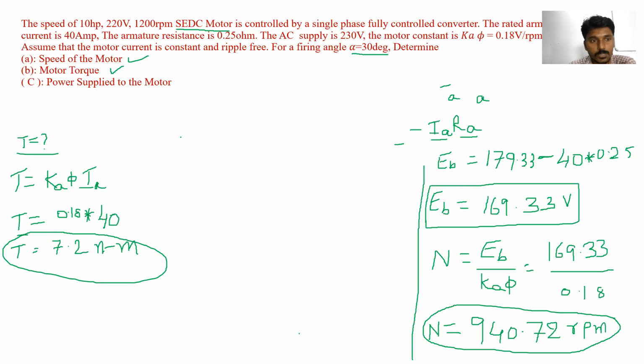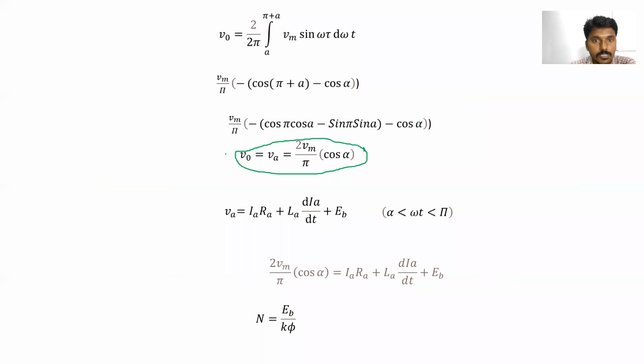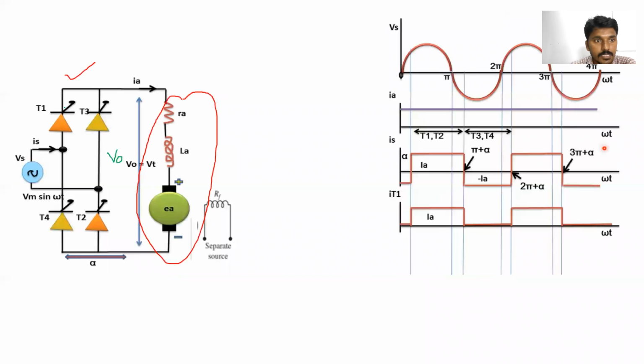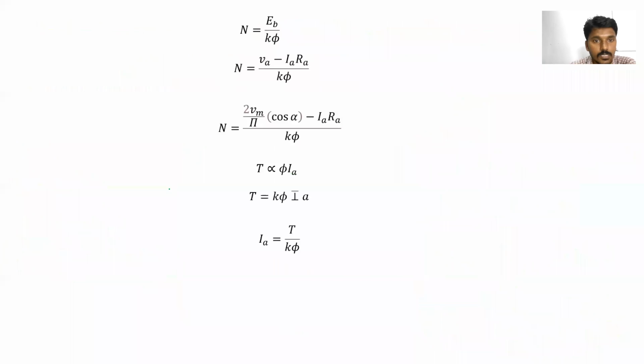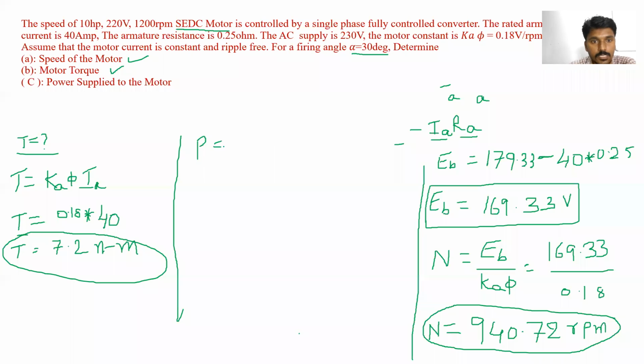Clear? So next, power supplied to the motor, means at alpha is equal to 30 degrees, how much power are we applying to the motor? That is important. So what is the formula? P is equal to voltage into current. Is it right? VA into IA.